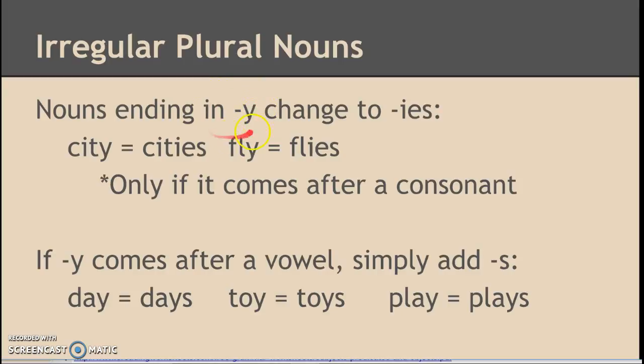Okay. Also, nouns ending in Y change to IES. So city becomes cities, fly becomes flies, but this is only if it comes after a consonant, okay? And a consonant are letters like L, T, R, S, all those letters, okay? But if a Y comes after a vowel, which is our A, E, I, O, U, then you simply add the S at the end. So day has an A here, so it becomes days. Toy has OY, so it becomes toys. And play becomes plays.